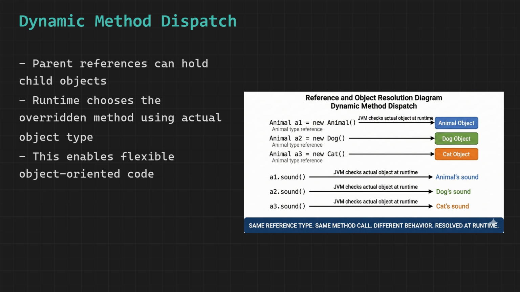This is incredibly powerful because you can write code that works with a parent type reference, and the correct behavior gets dispatched automatically based on whatever actual object you put into that reference, without changing a single line of calling code. This is the foundation of writing flexible and extensible Java programs.